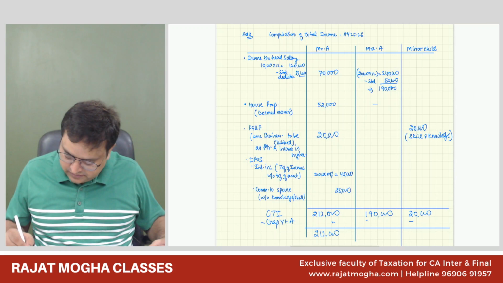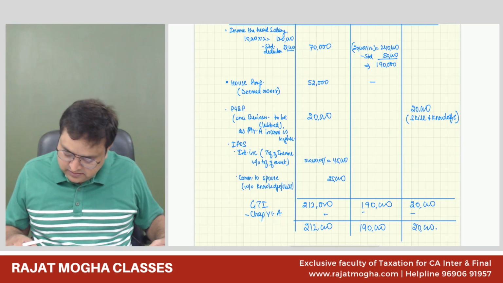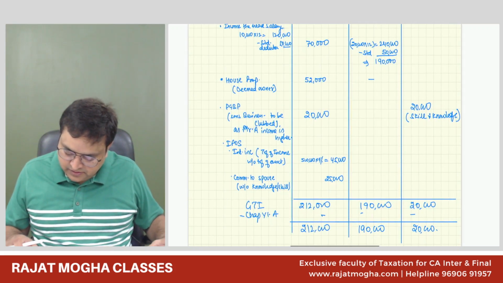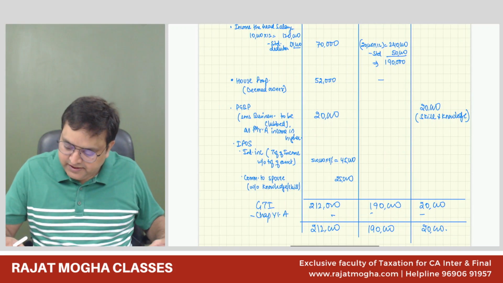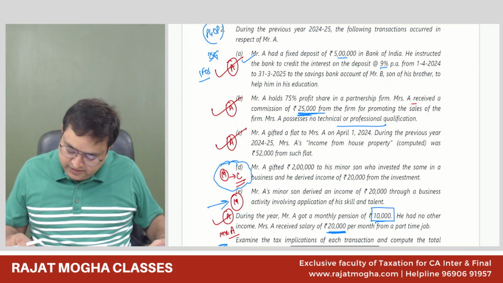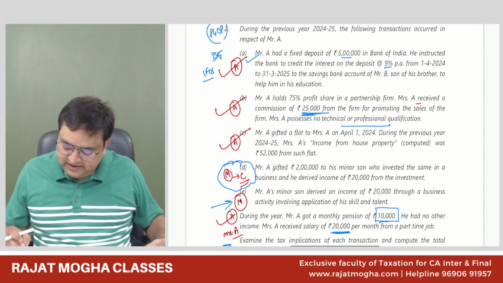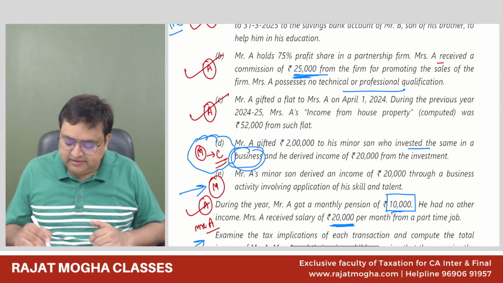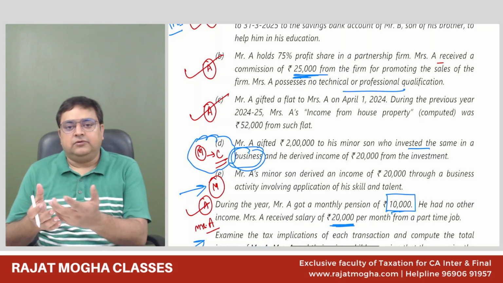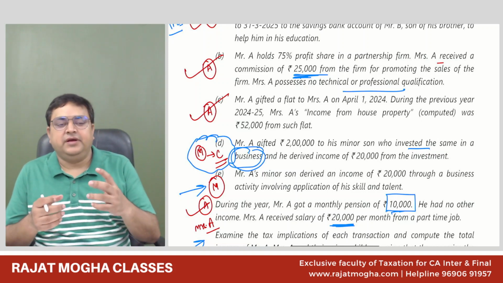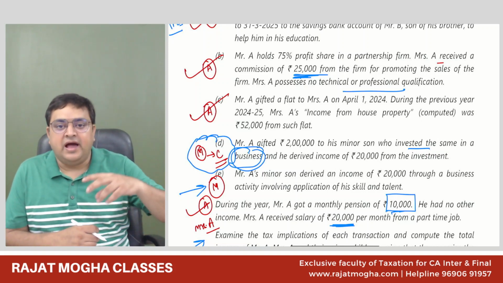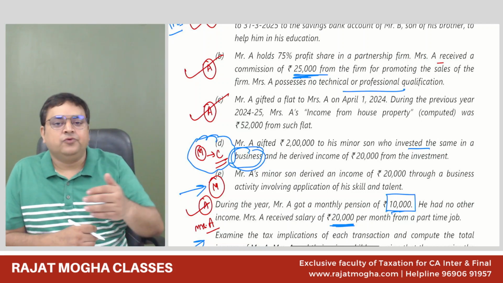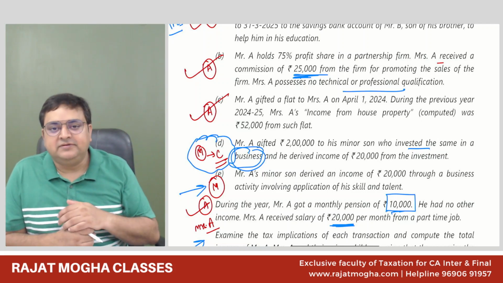Sir, I have one doubt, sir. Yes, please. Sir, income from the investment will not be under the head IFOS? Income from investment. Actually, we have invested in a business. We have invested the same in the business. Sometimes when you are starting a business, you say that I am making an investment in this business. So whatever you earn from that would be business income only.